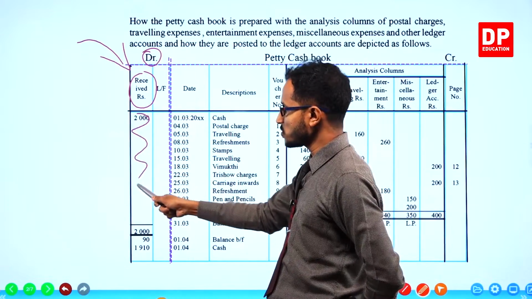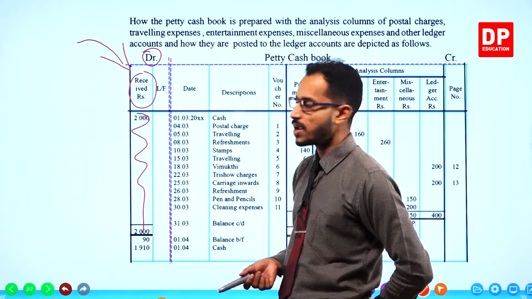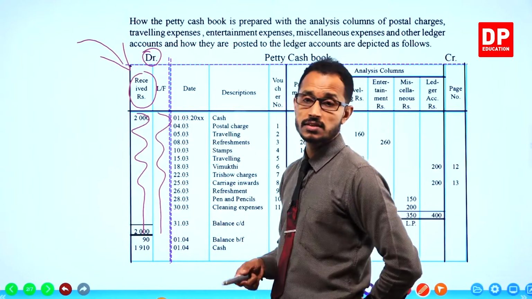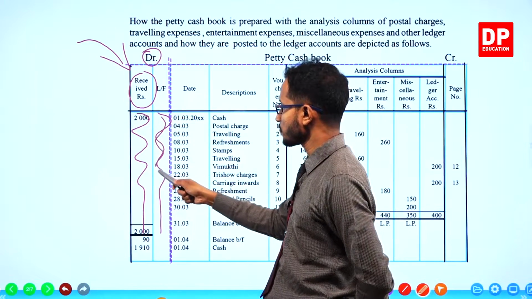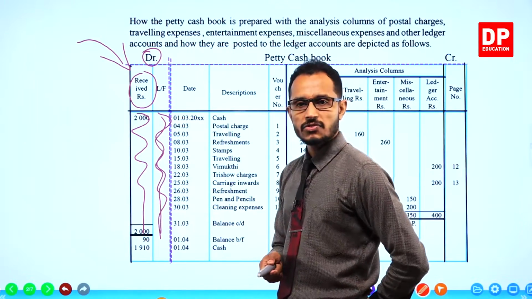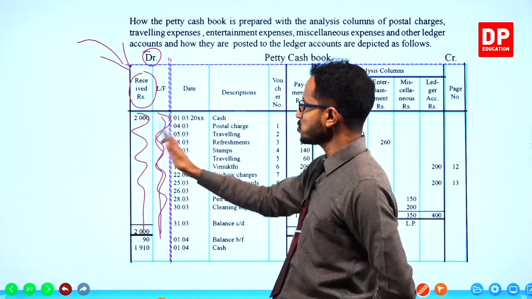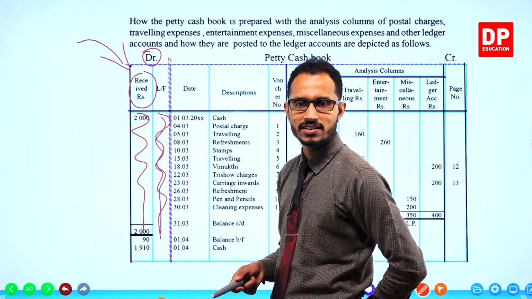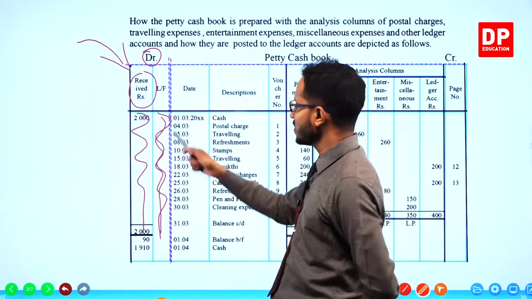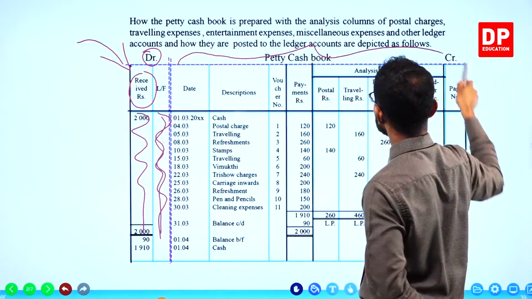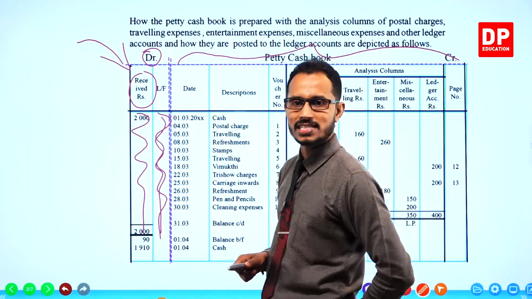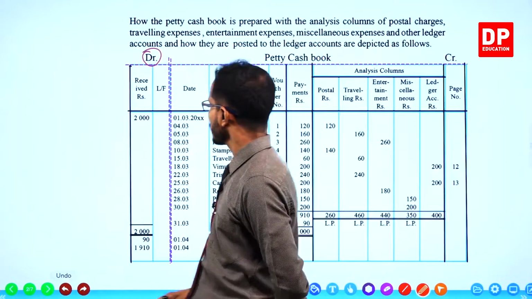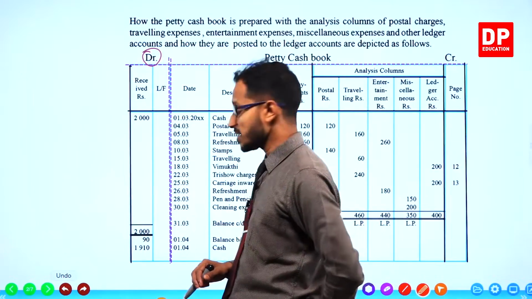This column is for cash receivings. Then ledger folio, which is not actually used. From those two columns, the debit side is over, and the entire section on the right hand side is the credit side. There you go, children. Debit and credit sides.